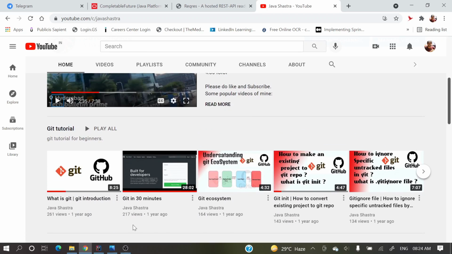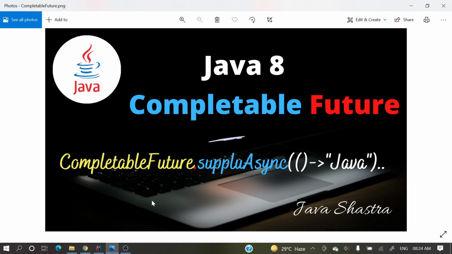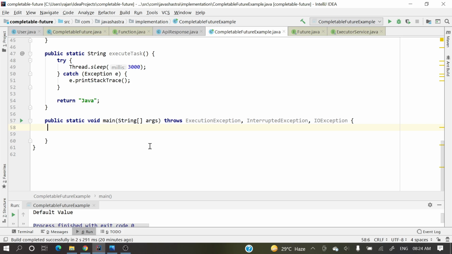Okay, so now come to today's topic, right? CompletableFuture. This is a Java class given in Java 8. We'll see this CompletableFuture, but before that, let's come to Future. This is related to Future and CompletableFuture. So let's see what exactly this Future is and what the limitations of the Future are, which are mitigated by CompletableFuture.